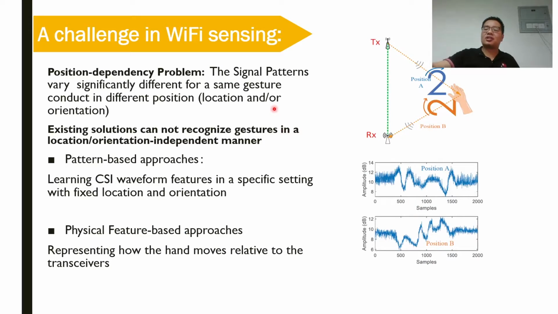Despite the progress achieved, there is a fundamental problem called the position dependency problem. The problem is that signal patterns vary significantly for the same gesture at different positions. As shown in the figure, users draw the digit 2 at different locations and orientations. The patterns of received CSI variations are very distinctive.